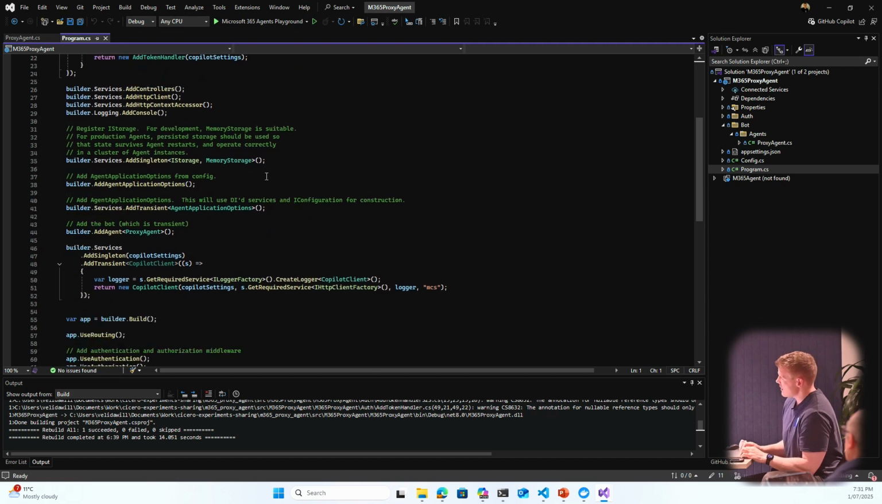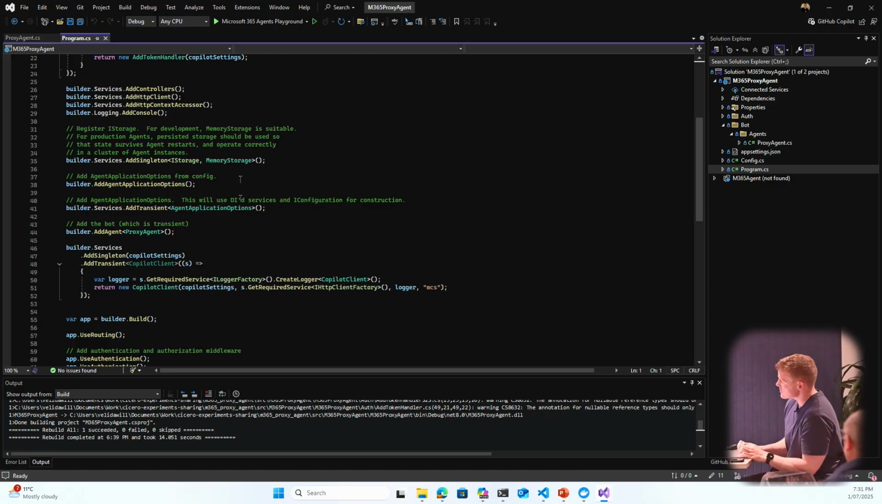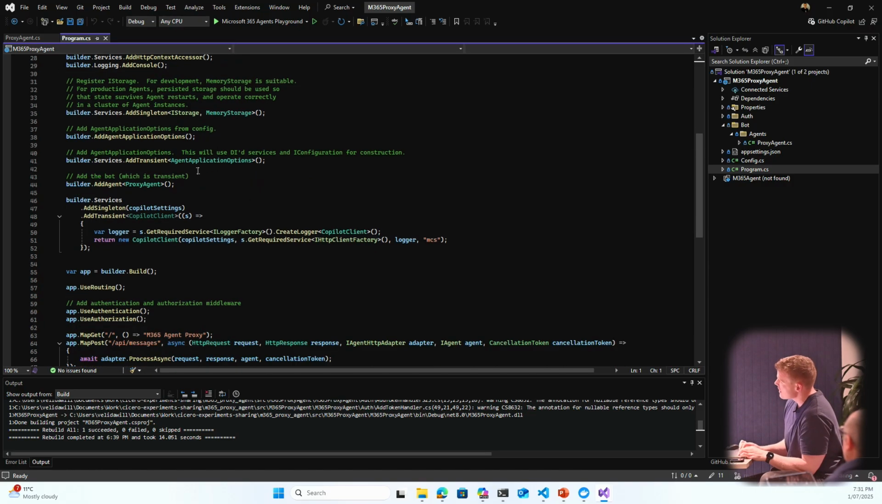And we can add a variety of different services to it. So you could have persistent storage. I'm using memory storage here, but if you have agents that need to handle state, you can use state from Cosmos DB, storage, etc. And also for some file transcripts as well. We can do some application options. And then this is our wrapper.